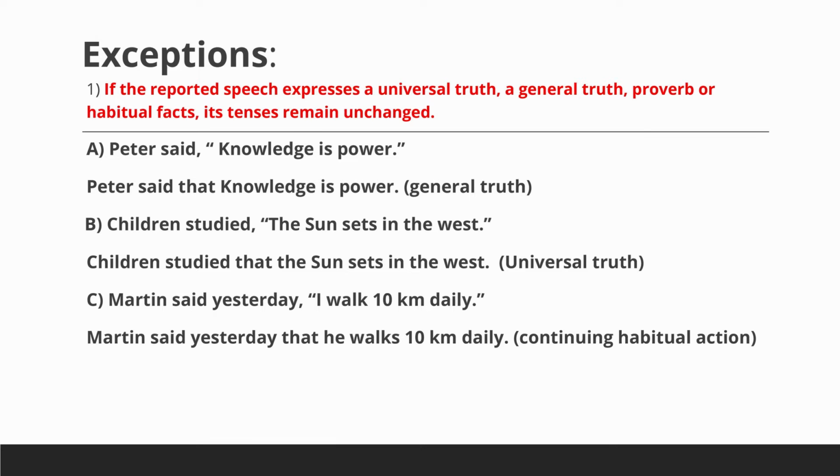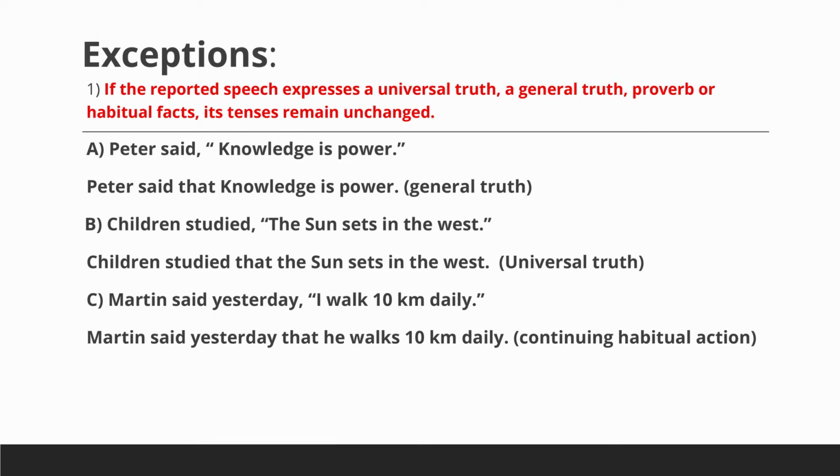Let's see the example. Peter said, "Knowledge is power." In indirect, Peter said that knowledge is power. So the tense form is not changed here. It is a general truth. Second example. Children studied, "The sun sets in the west." It's a universal truth. In indirect speech, it will be children studied that the sun sets in the west. So the tense is not changed here.